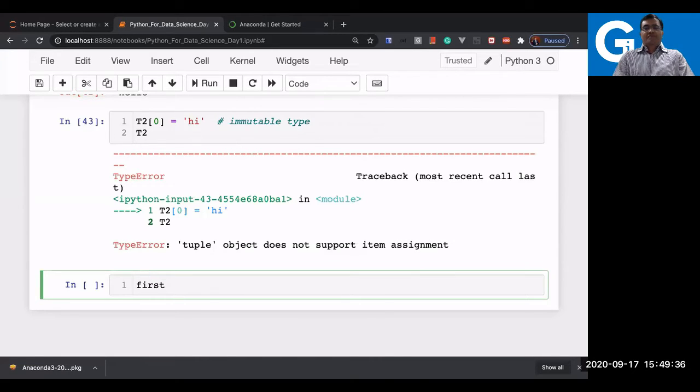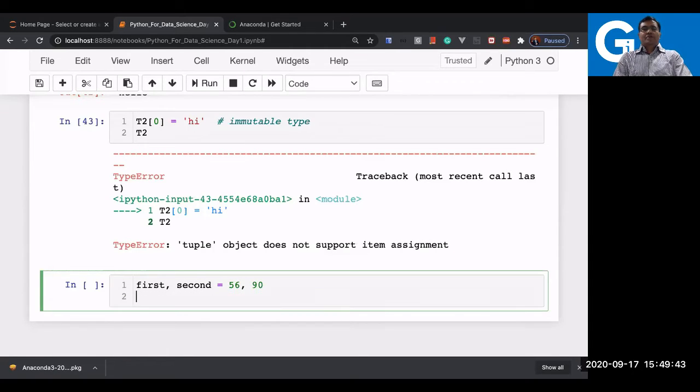Let us take a first number and a second number with some values, let's say 56 and 90. In programming languages like C, C++ and Java, if you want to swap this data, first value 56 and second value 90, it will take at least 4 to 5 lines of code. But that is not the case in Python.